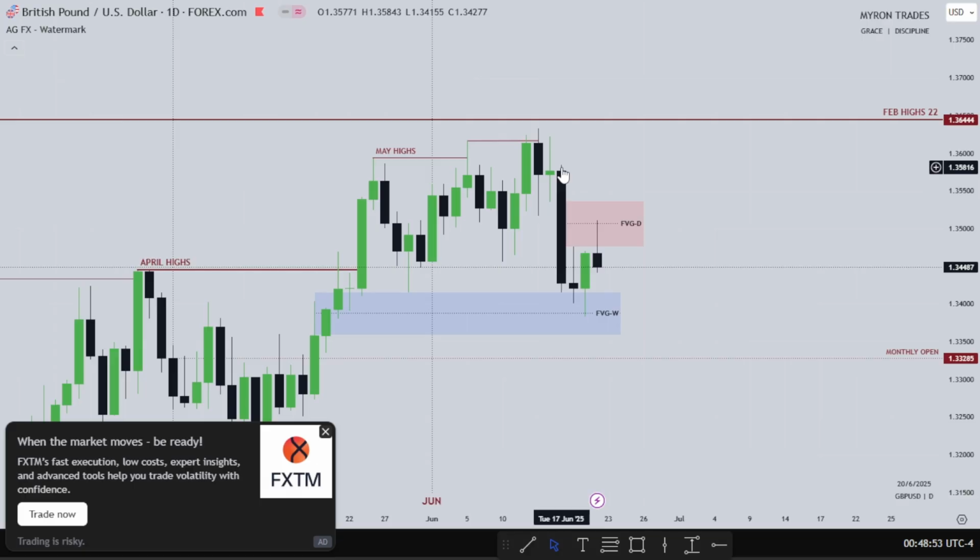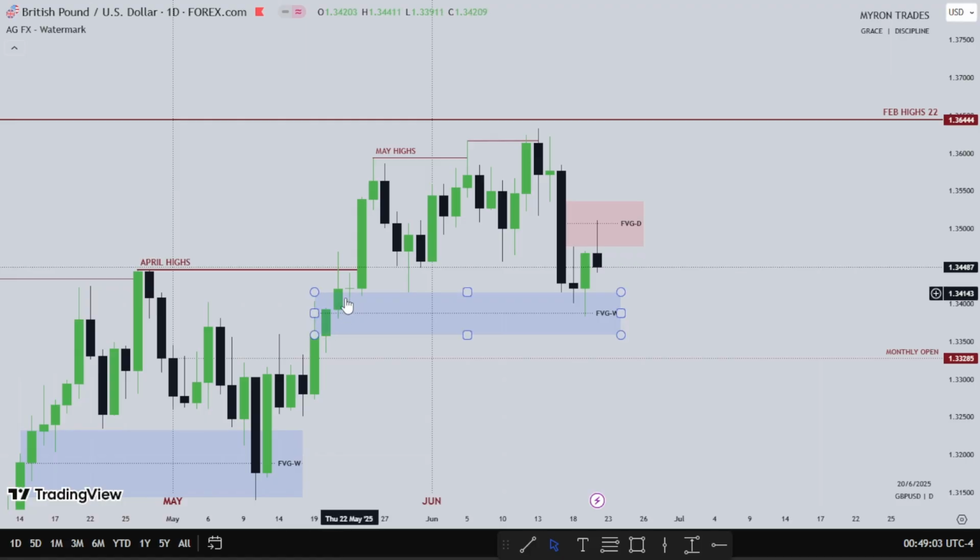So this is Monday, this is Tuesday, this is Wednesday. There's a fair value gap from the weekly time frame. So as you can see, there are no fair value gaps right here, but there is one on the weekly time frame, which we have Wednesday trading into. Then we have Thursday trading lower into its midpoint, and then Thursday finding support there. Then Thursday posted the low of the week. And we'll have Friday trading up into this daily fair value gap.